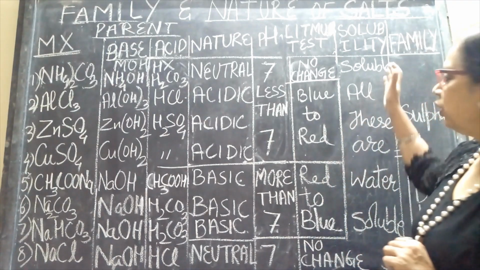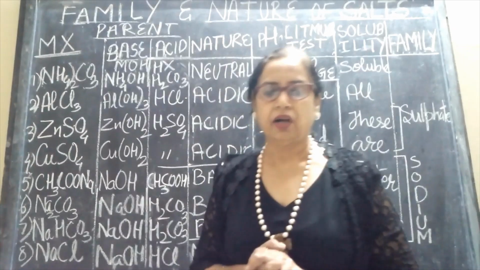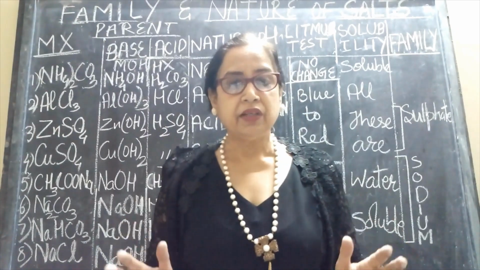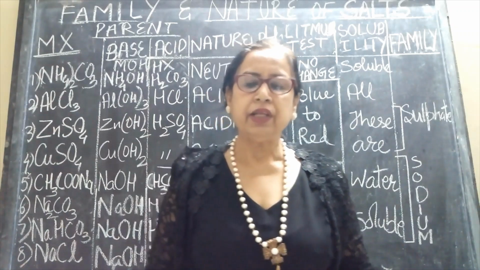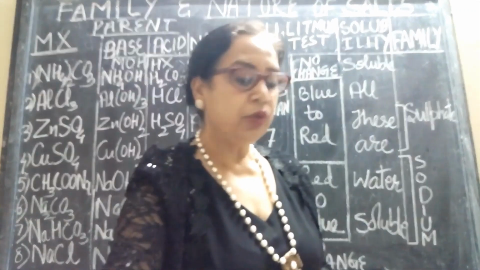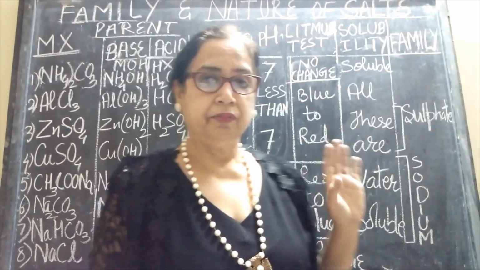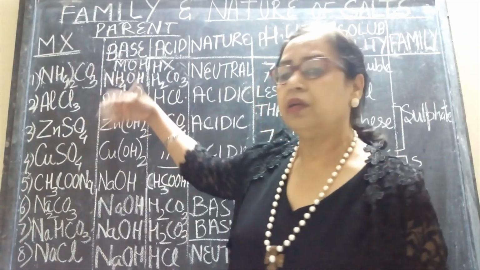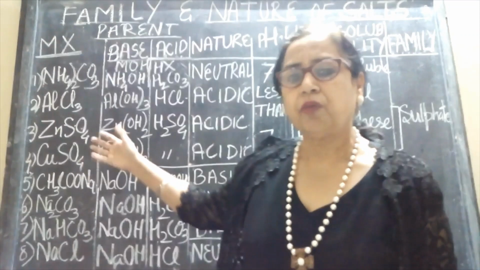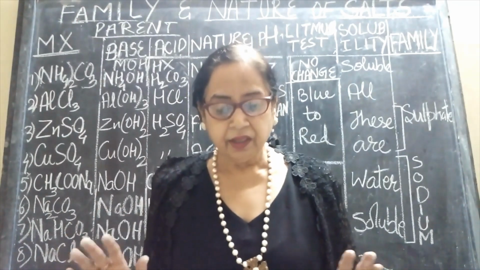Now we come to the solubility. It is very important for us to know about the solubility of the salts because we have to use salts for various purposes. So students, all these salts which I have written here, 1 to 8, that is ammonium carbonate, aluminium chloride, zinc sulfate, copper sulfate and so on, are water soluble, right?